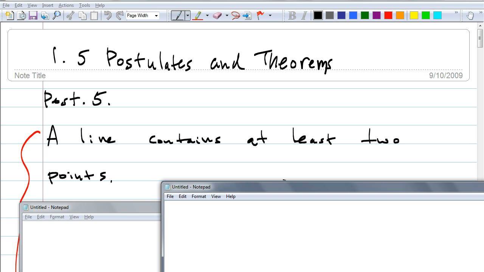Did you all hear what she said? If you just had 1 point, it could be any line, right? You could be talking about infinitely many lines. If I have a particular line, and I have 2 points, how many lines will go through those 2 points? Exactly 1 line. So a line contains at least 2 points. Okay, does that make sense? If I want to describe a line, you would need 2 points to describe that line, wouldn't you? If you just had 1 point, you could be talking about millions, infinitely many lines. Very good. Exactly what it is. So this is a fact, right? We take it without proof. We understand this to be true. A line must contain at least 2 points.